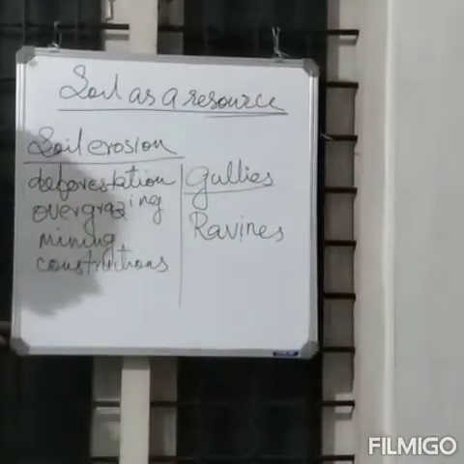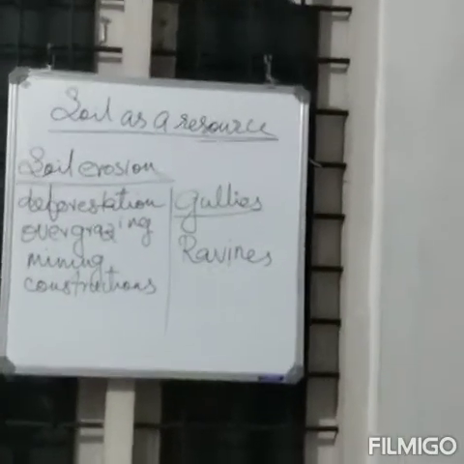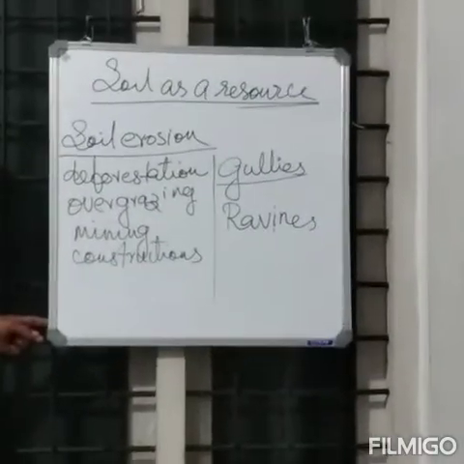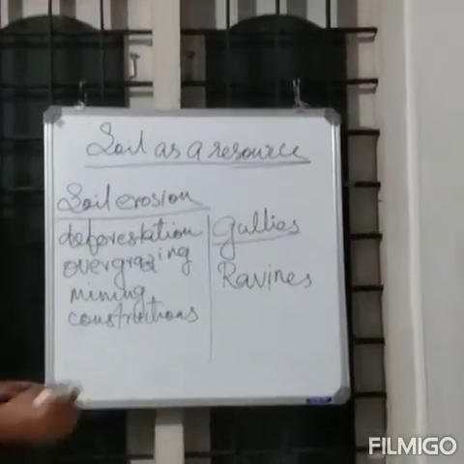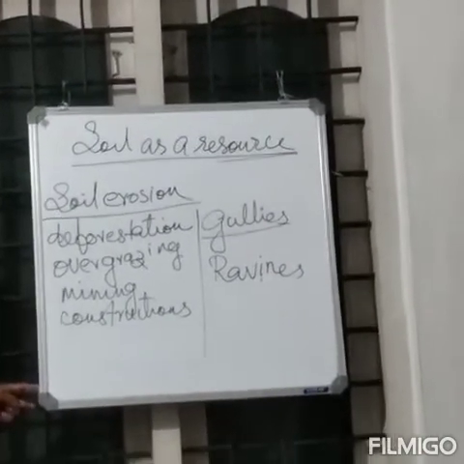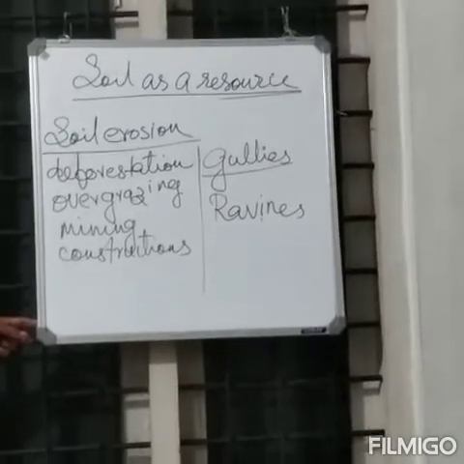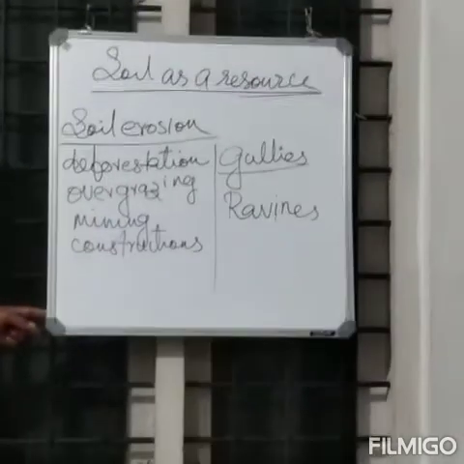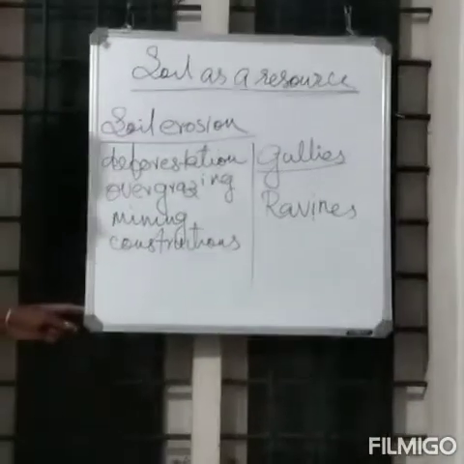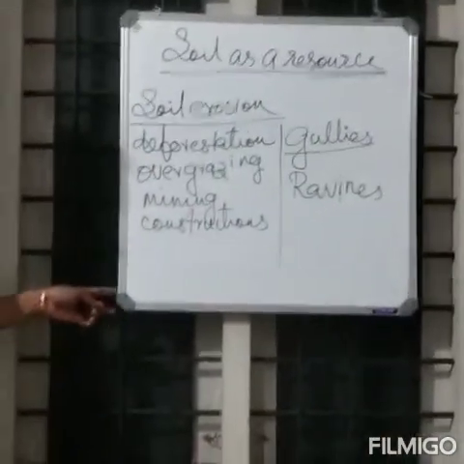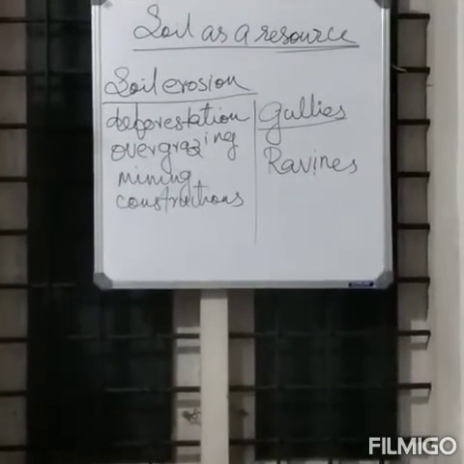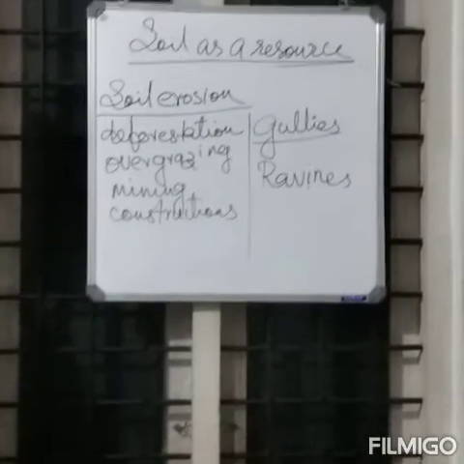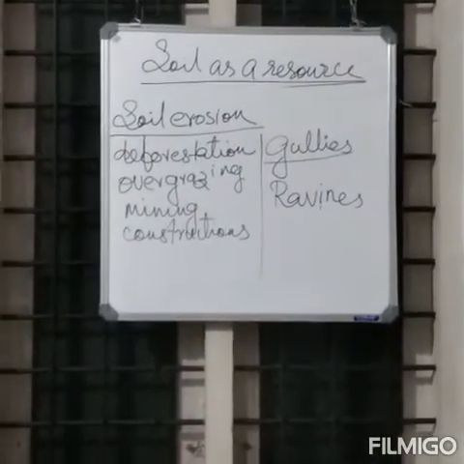What do you mean by gullies? When the running water cuts through the clayey soil and makes deep channels known as gullies, the land becomes unfit for cultivation. Such land is known as badland. In Chambal region, such badlands are known as ravines. Then, when water flows as a sheet over a large area down a slope, the topsoil is washed away.